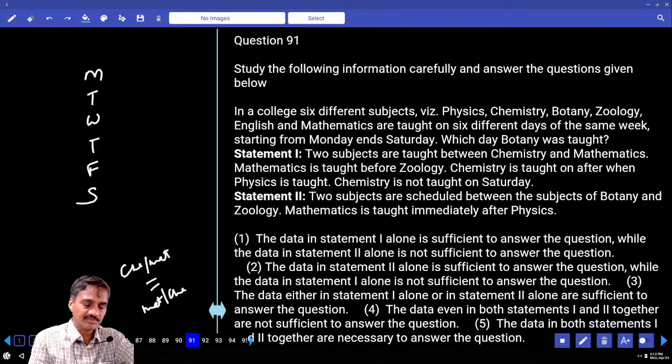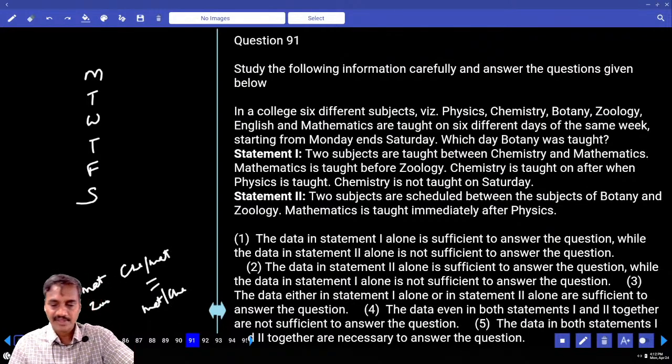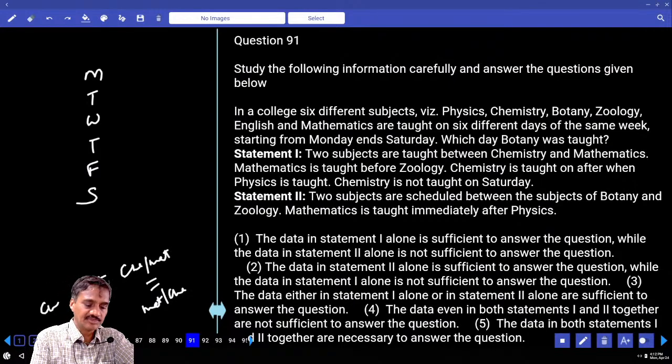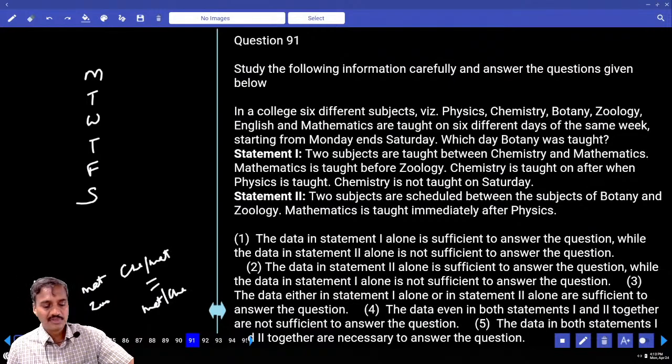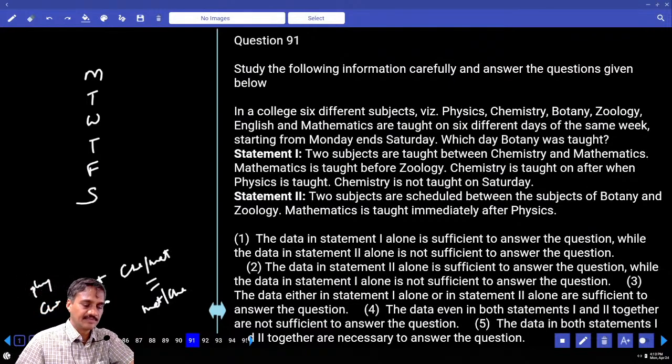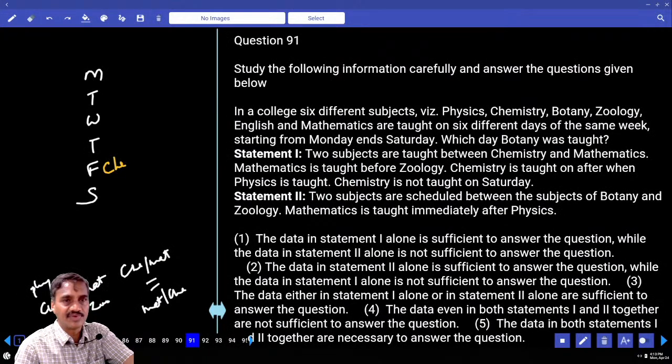Mathematics is taught before zoology. And chemistry is taught after physics. And chemistry is not taught on Saturday. Now with the help of this one, we need to find out the answer. Chemistry is not on Saturday, and tell me what are the possibilities for this chemistry. Can chemistry be on Friday or not?